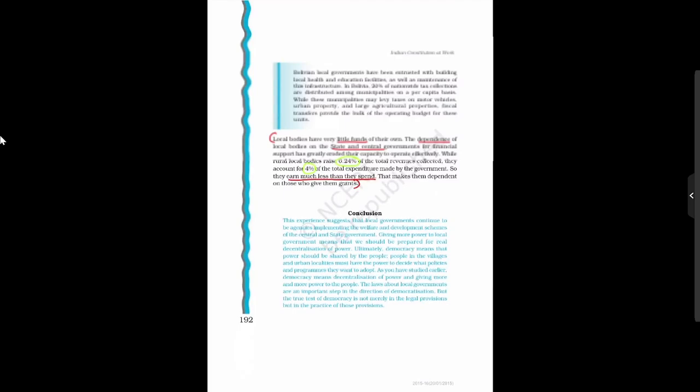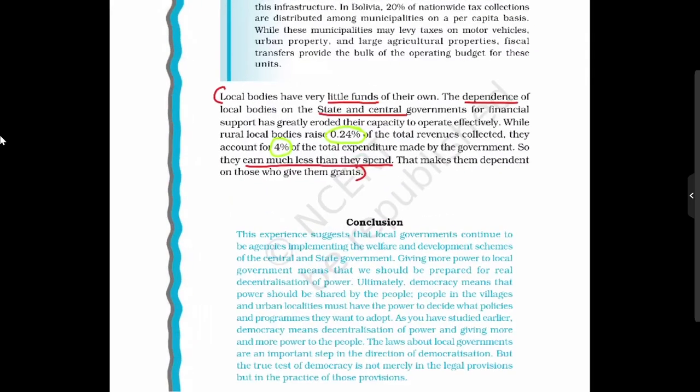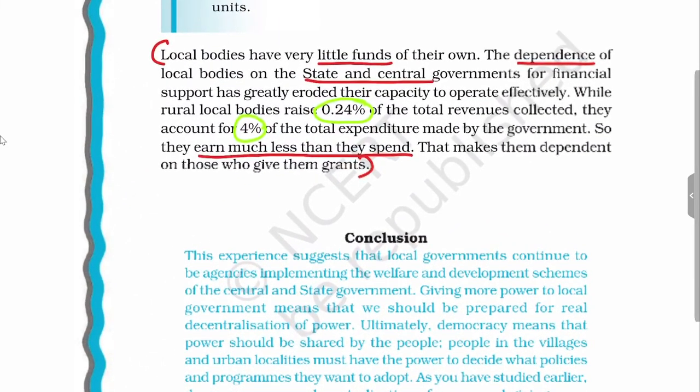Then you will see that these local bodies have very little fund. In spite of the state finance commission, they are dependent on the state government. These rural local bodies raise just 2.4% of the total revenues, but they spend 4% of the total expenditure made by the government. In other words, they earn much less than they spend.